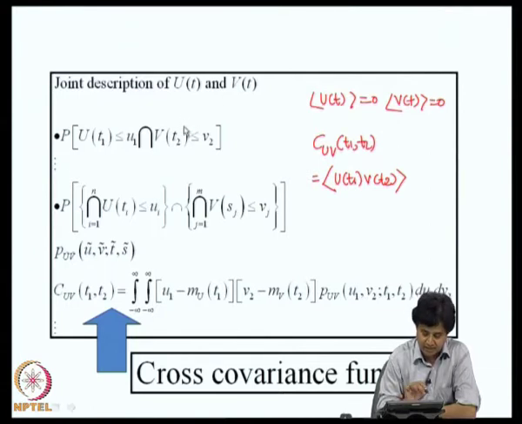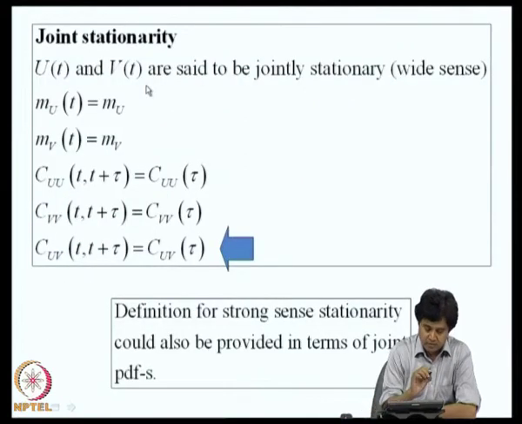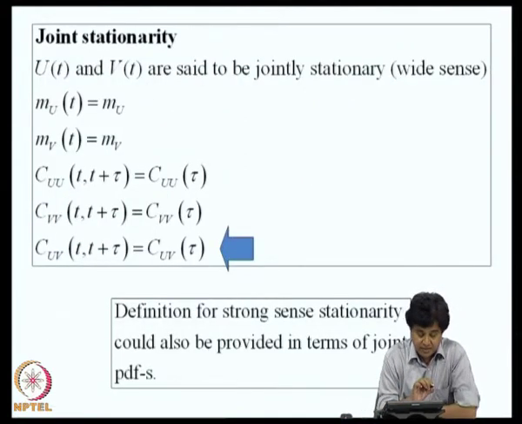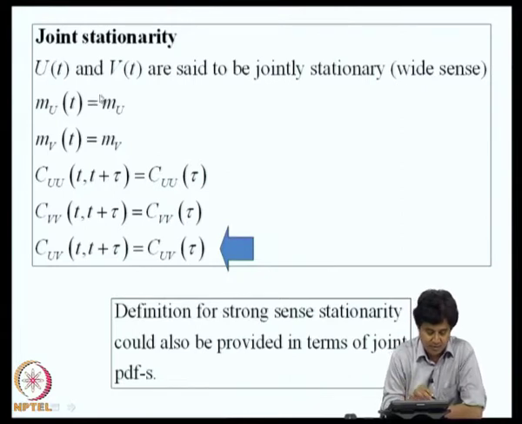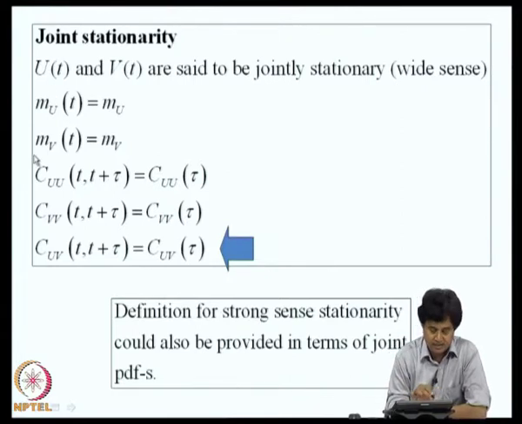The notion of stationarity can be generalized to stationarity of two processes. Suppose we ask the question, when do we say that u of t and v of t are said to be jointly stationary? First of all, u of t must be stationary, v of t must be stationary in the chosen sense of stationarity. Suppose we are talking about wide sense stationarity.